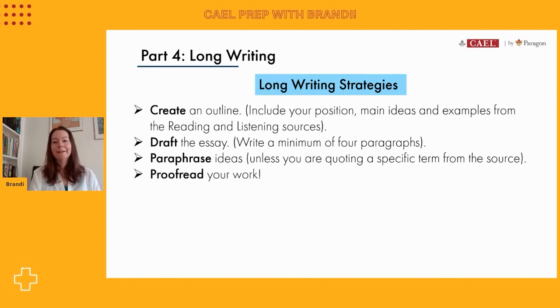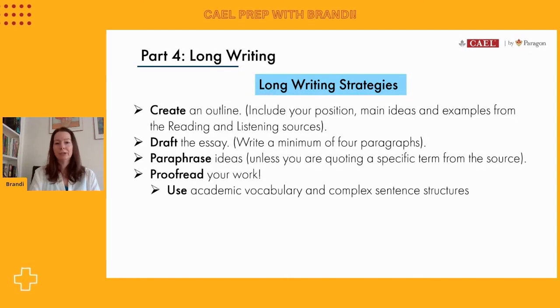Proofread your work. Remember, this is towards the end of the entire Cael test, and you'll be tired. So sometimes we make silly mistakes. Sometimes we make a spelling mistake or we forget a word and things like that. So take 3 minutes even at the end, hopefully. Double check your vocabulary and sentence structure are both complex and academic. Make sure you've got a good variety. You don't want to repeat yourself.